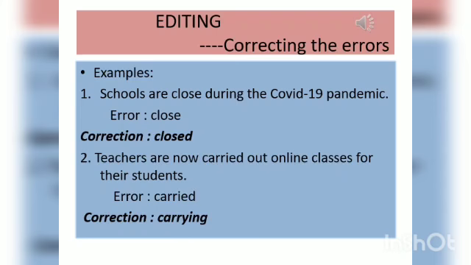Similarly, in the second sentence, the word carried is wrong. It should be carrying.